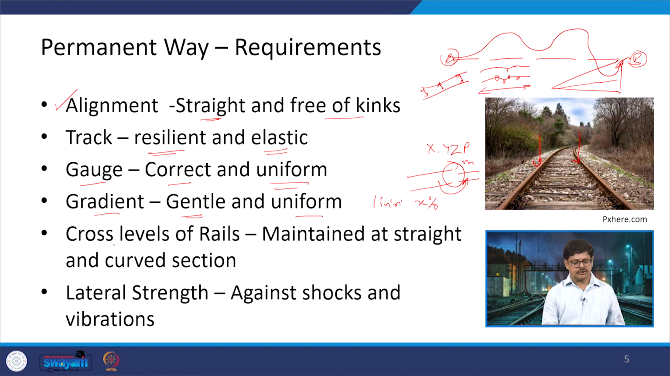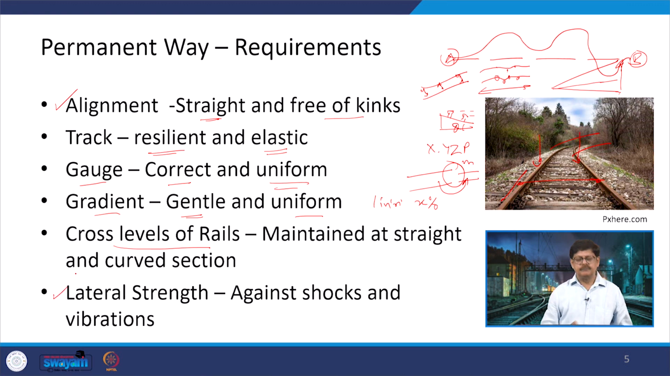Now, another aspect is the cross levels of the rails. The cross levels of the rails need to be maintained on the straight sections, and they need to be maintained on the curved sections. So, whatever is the level here, the same level should be here. But of course, in the case of a curved section, because the cant will be there, a super elevation section will be there on which the rail is being provided. So, there is going to be a difference in that, but that should be with respect to this angle theta on which the cant has been provided.